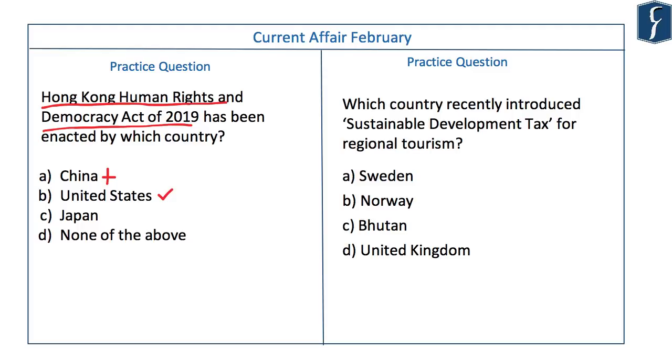US. Now we have come to the last question of February current affair. Which country recently introduced sustainable development tax for regional tourism? Sweden, Norway, Bhutan, United Kingdom. This has been done by our dearest Bhutan.